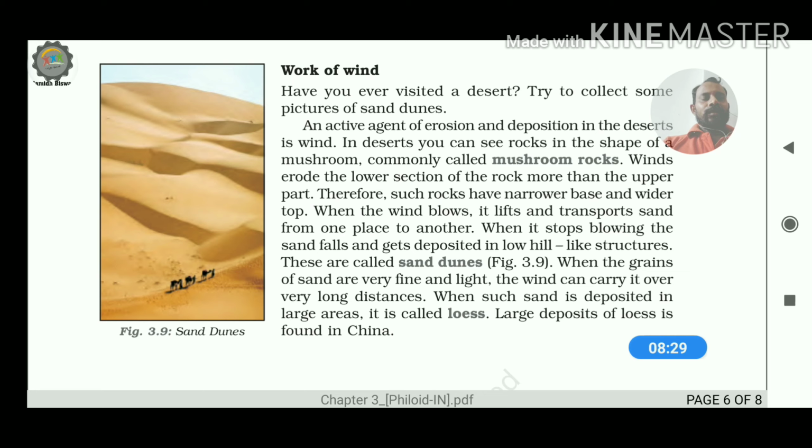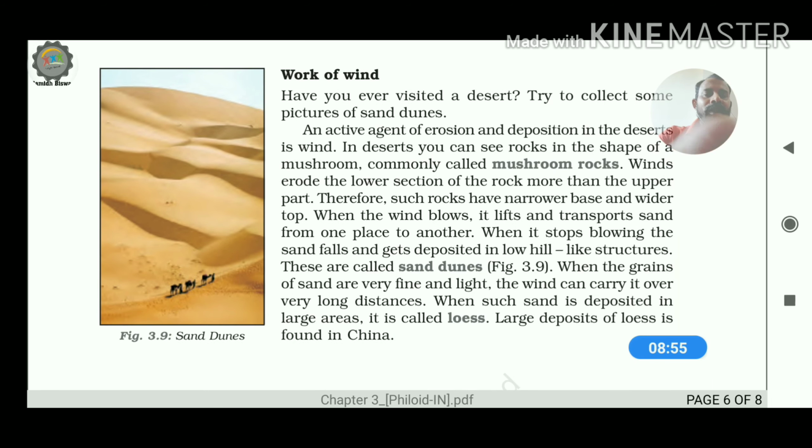So in the desert region, we get the formation of the mushroom rock, which is assisted by whom? Assisted by the sand particles. We have to remember that sand particles are comparatively heavier, so they are not able to be carried by the wind to excessive height. When the sand is not carried to the upper side, the rock mass present in its upper side will automatically be less eroded. So that is the mechanism of the formation of the mushroom rock.